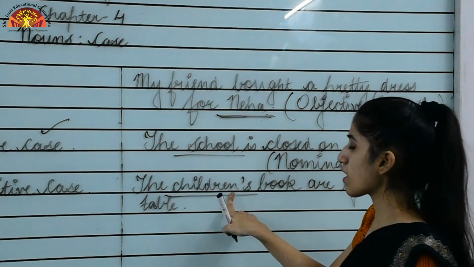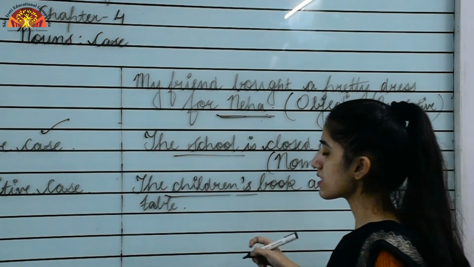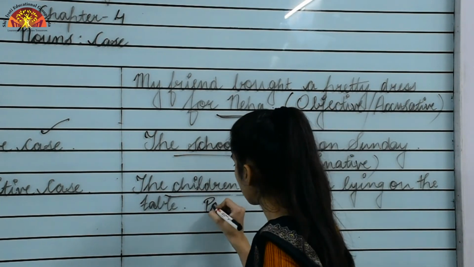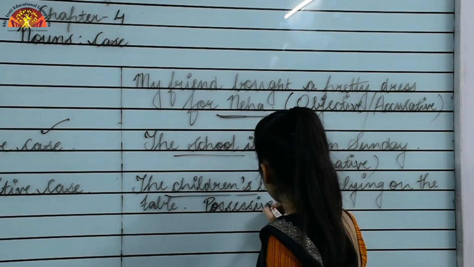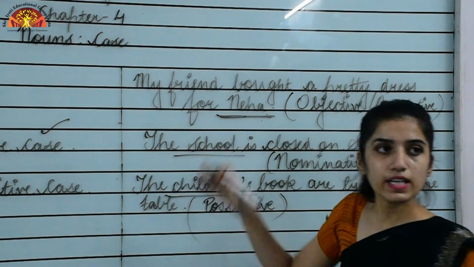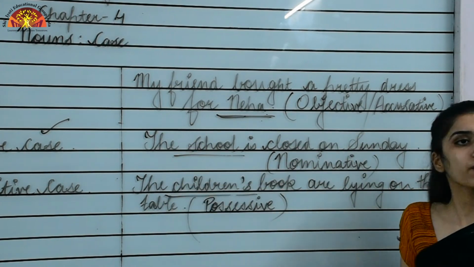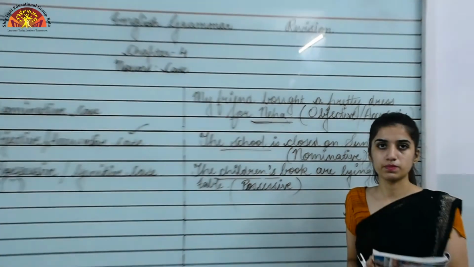That is why this noun belongs to which case? Possessive case. So the answer for this one is what? Possessive case. Okay, so these are some examples related to these cases. Now this was the revision for chapter number 4. Now we will revise chapter number 7.